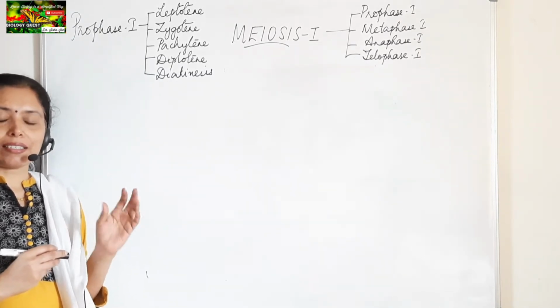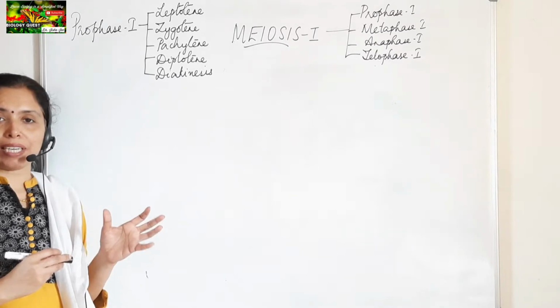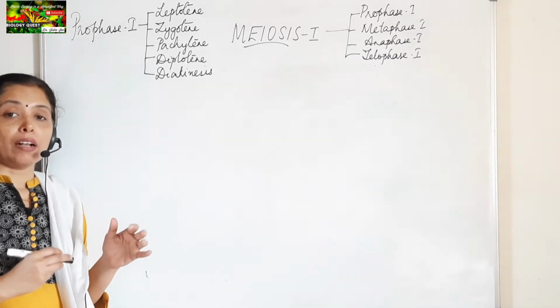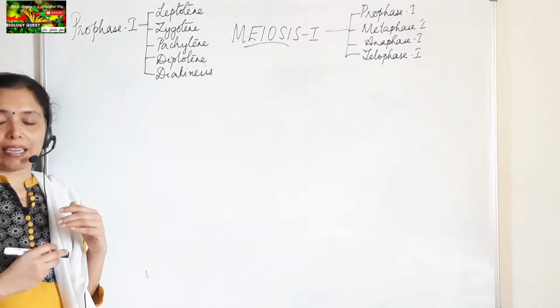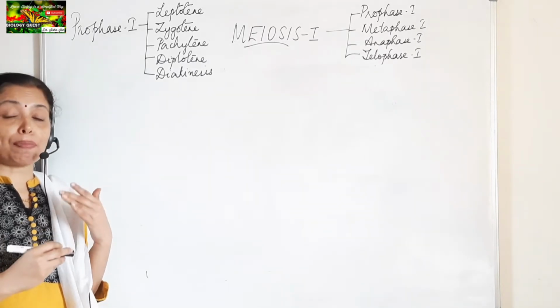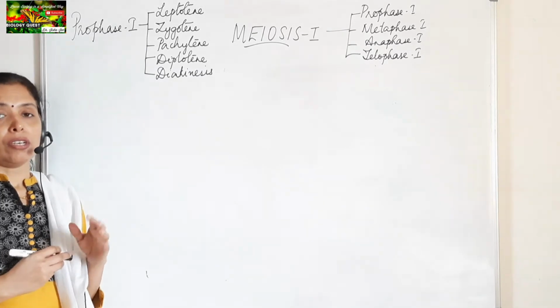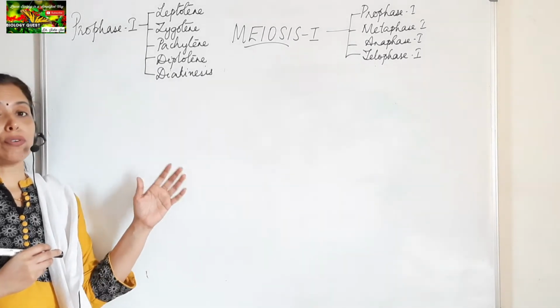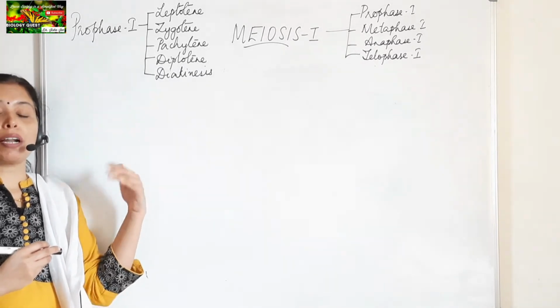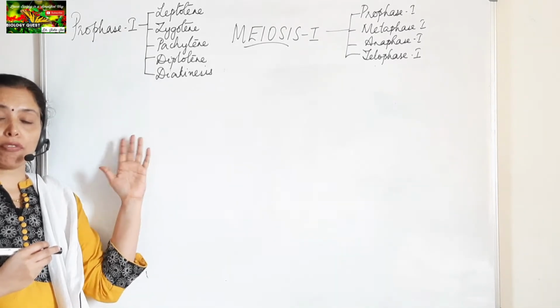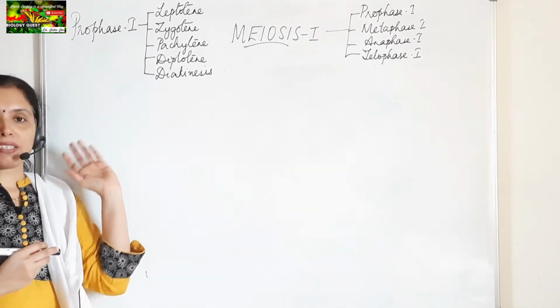During the S phase of the interphase stage, what is actually happening? The duplication of the DNA is taking place. The DNA replication is taking place, or the DNA is making copies of itself. So again, here also a cell that is about to undergo meiosis is also performing that in the S phase of the interphase.